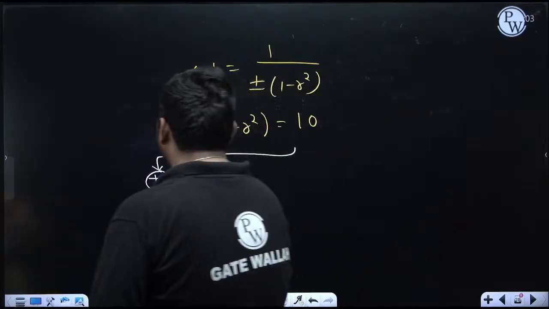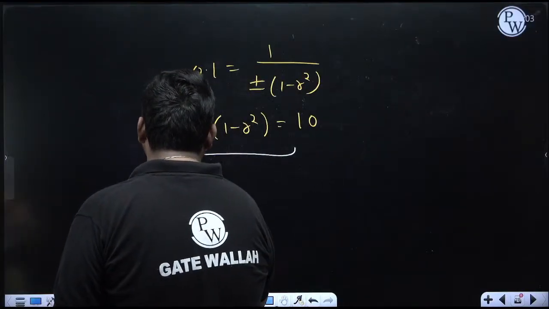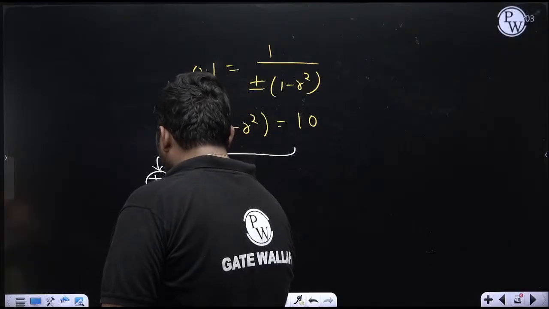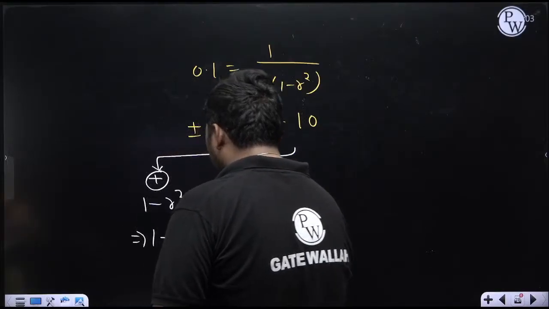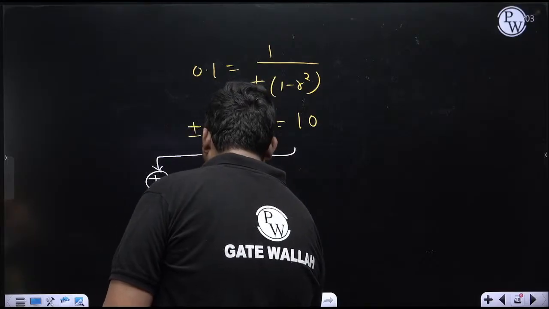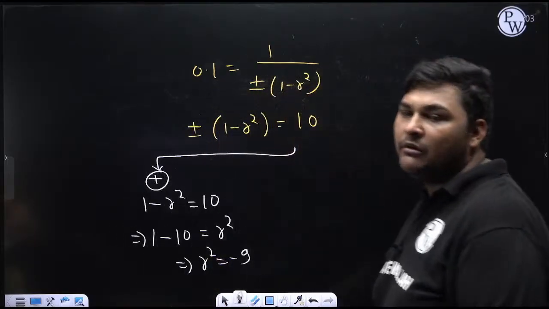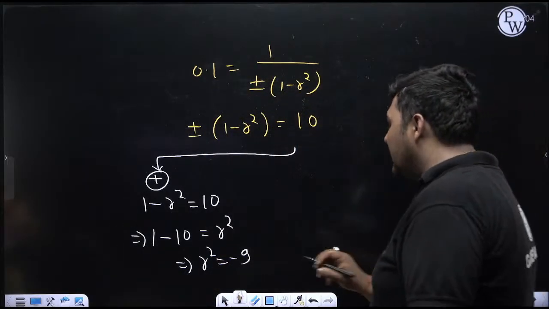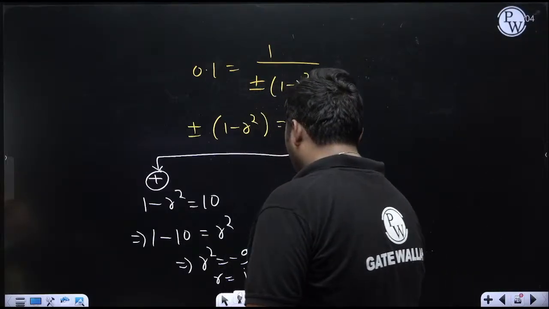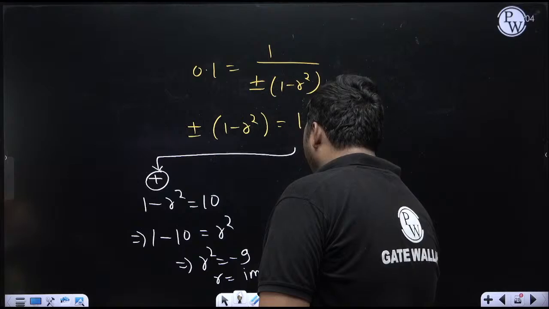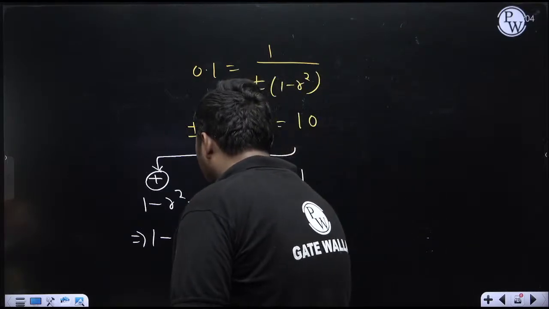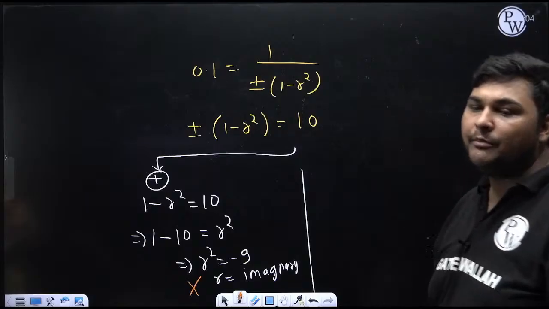So see, when I take the plus sign, it will be 1 minus r square equal to 10. Bring 10 this side, so it will become minus 10, bring minus r square this side, it will become plus r square. So r square is coming minus 9. So that is not a practical value, na, because if r square is minus 9, it means here r is coming as an imaginary number, but r cannot be imaginary. So that is not a practical value. So I am crossing it out, because it is not a practical value.